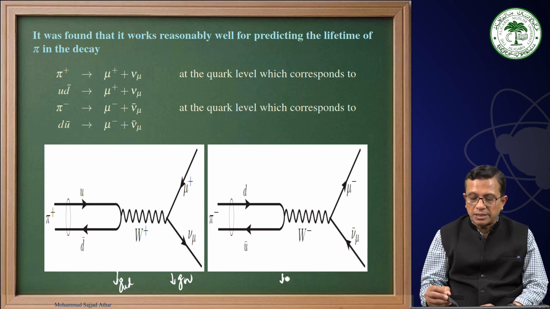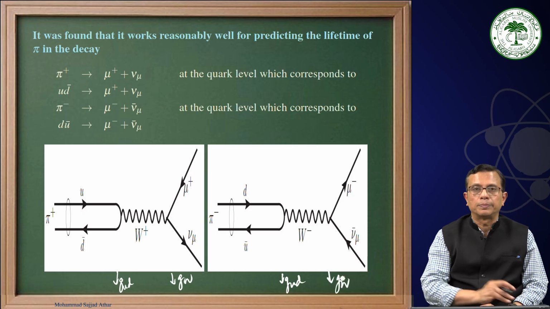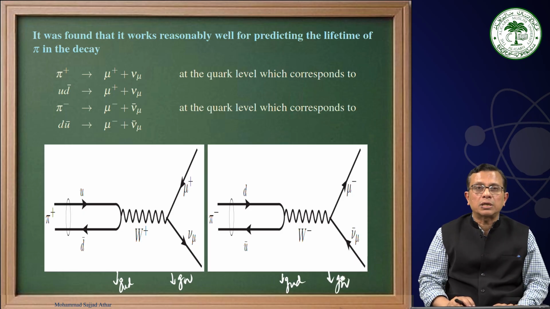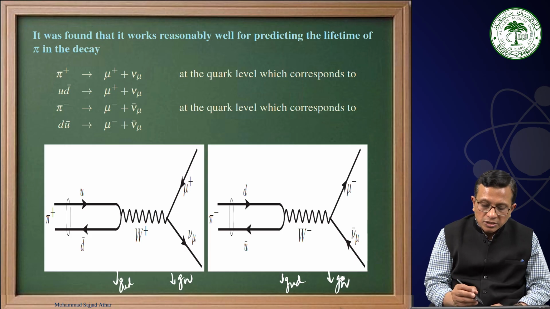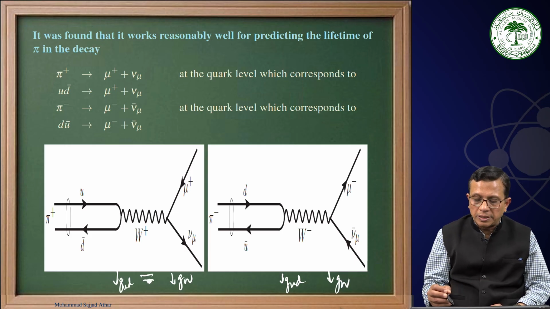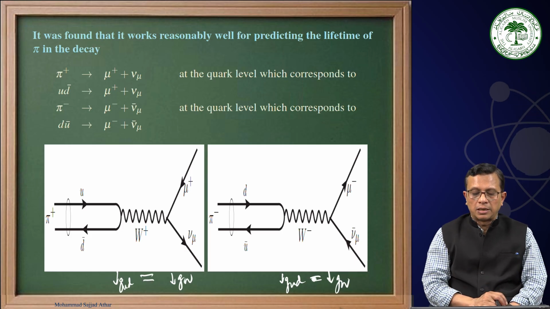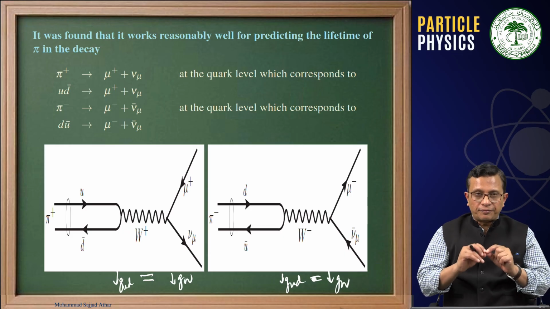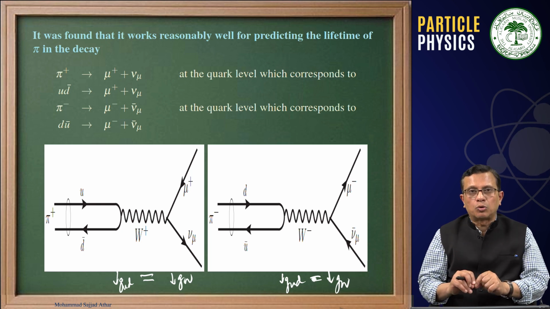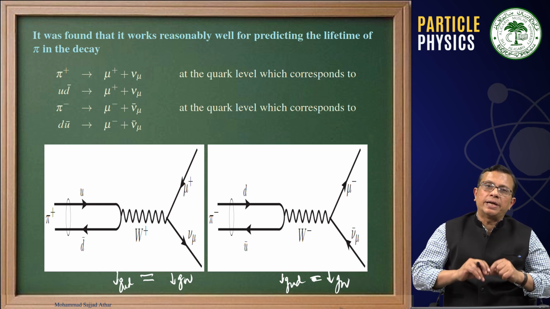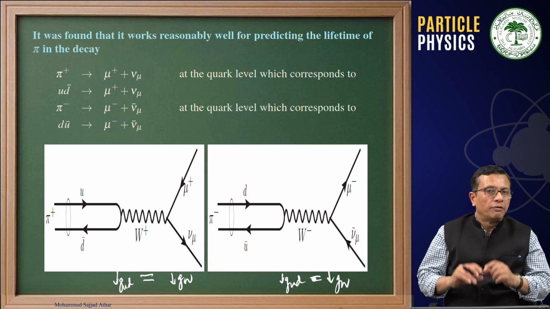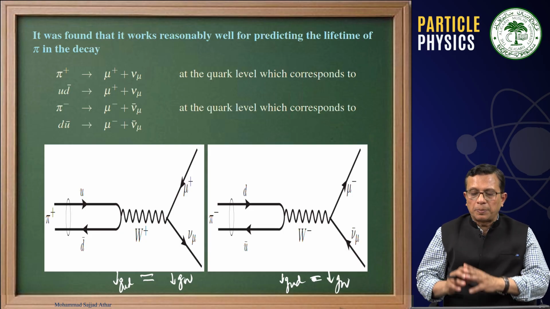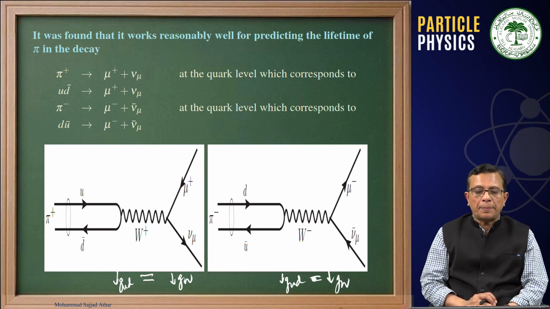Similarly, here this is GUD and this vertex is GW. Now, what this lepton-quark symmetry tells you is that the strength of GW should be the same as the strength of GUD, that the coupling of U and D with W, or anti-U and anti-D with W, will be the same as the coupling of the leptons.